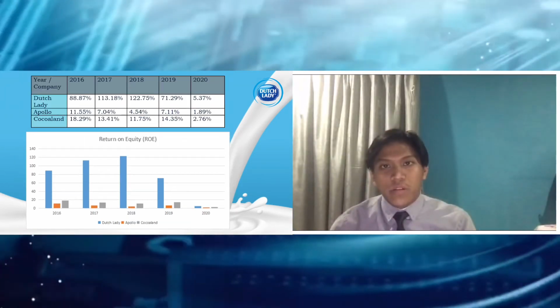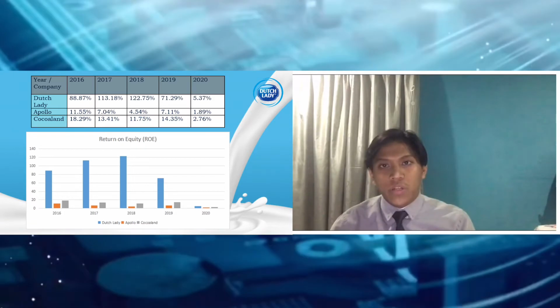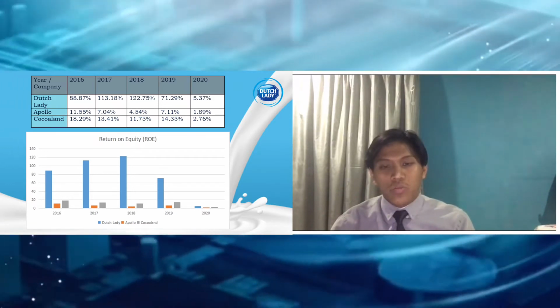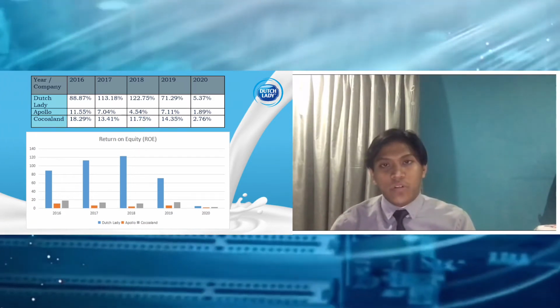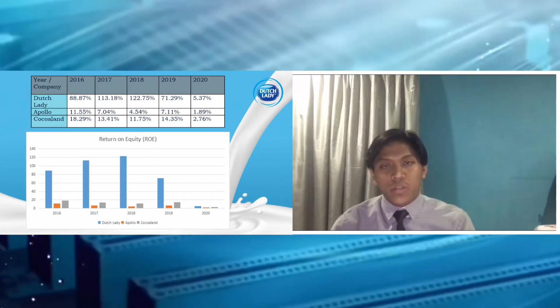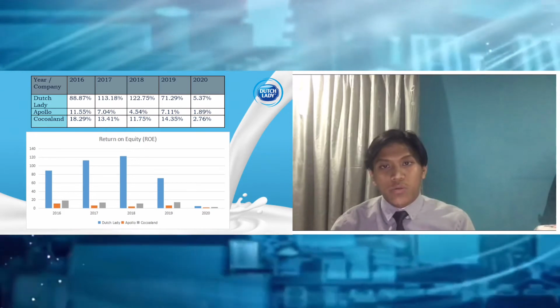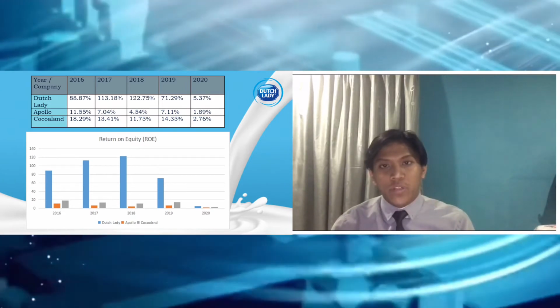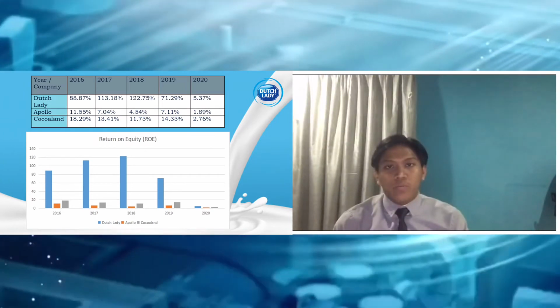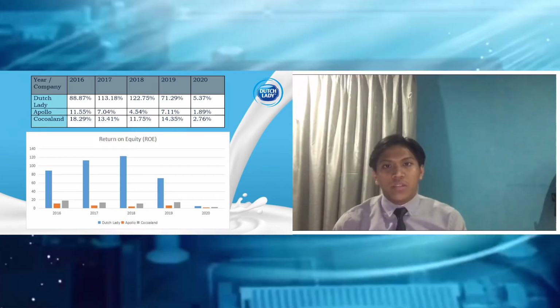Lastly is return on equity, where this ratio indicates that the higher the ratio is also better. The highest for Dutch Lady is in 2018, which is 122.75%, while the lowest is in 2020, which is 5.37%. Now, I will pass to Ahmad Sharif on statistical analysis.